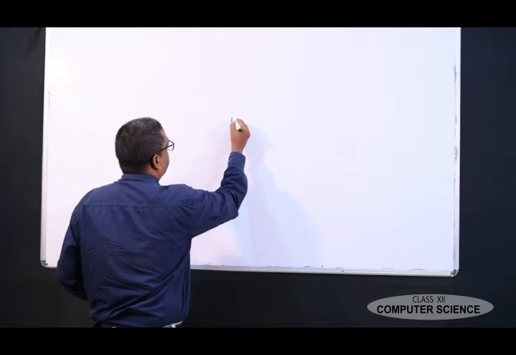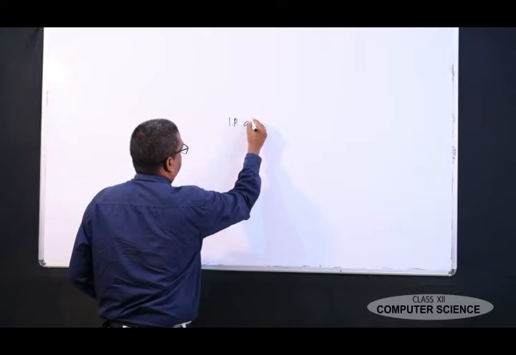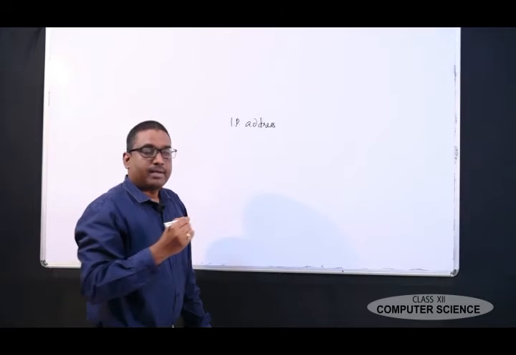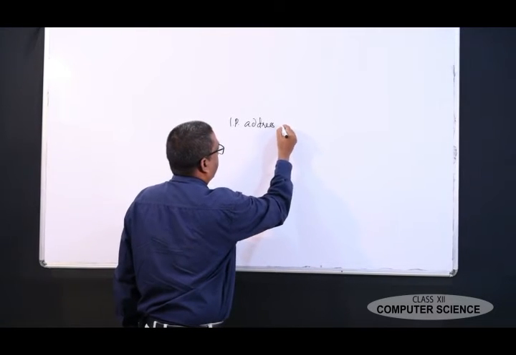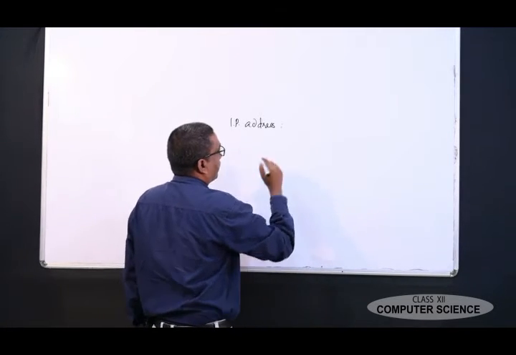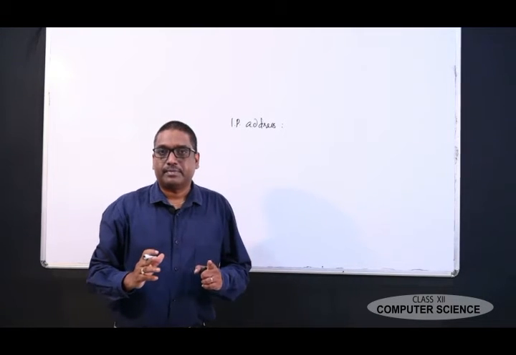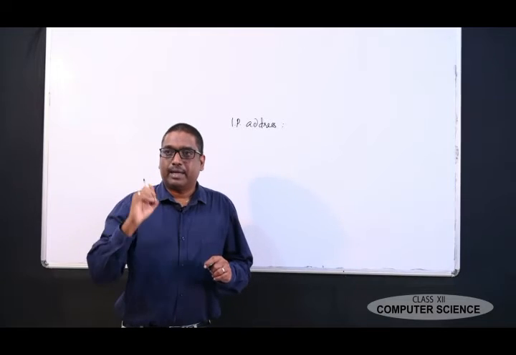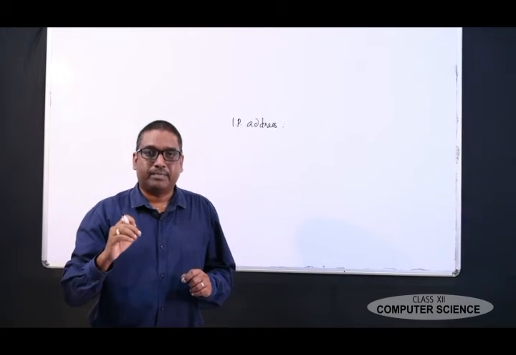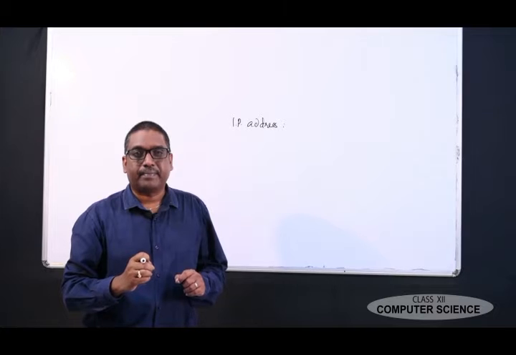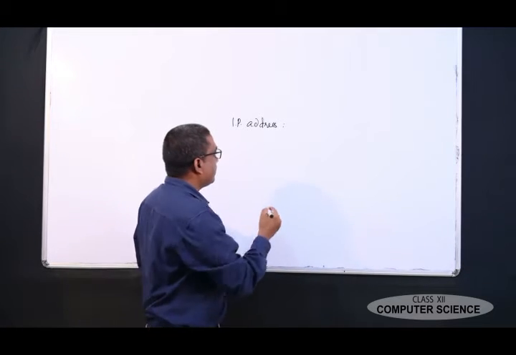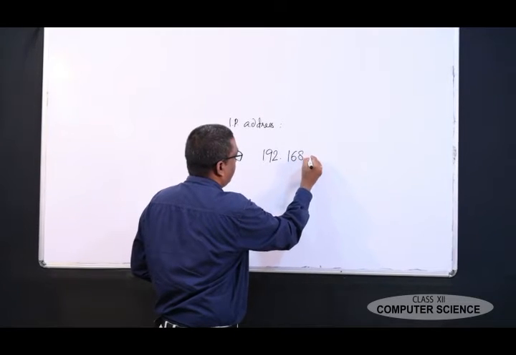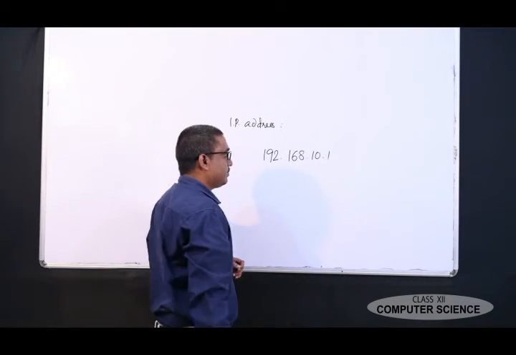Every computer in a network is addressed by a unique IP address. This IP address looks like 192.168.10.1.